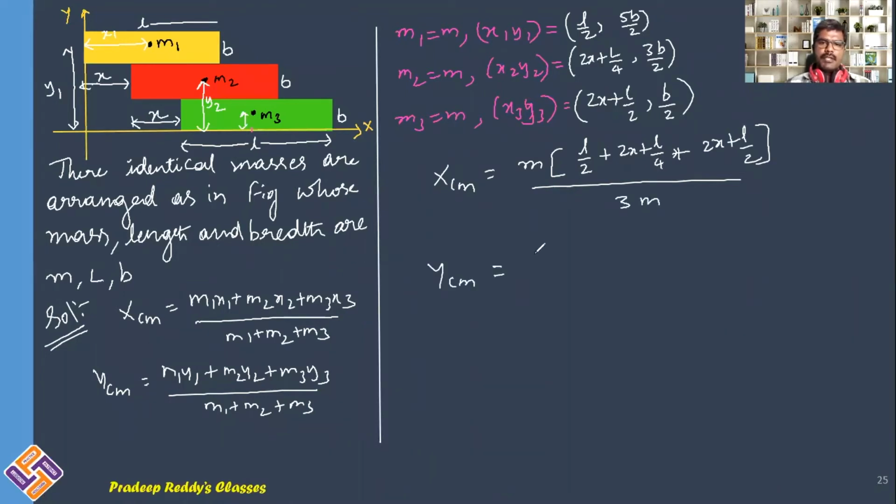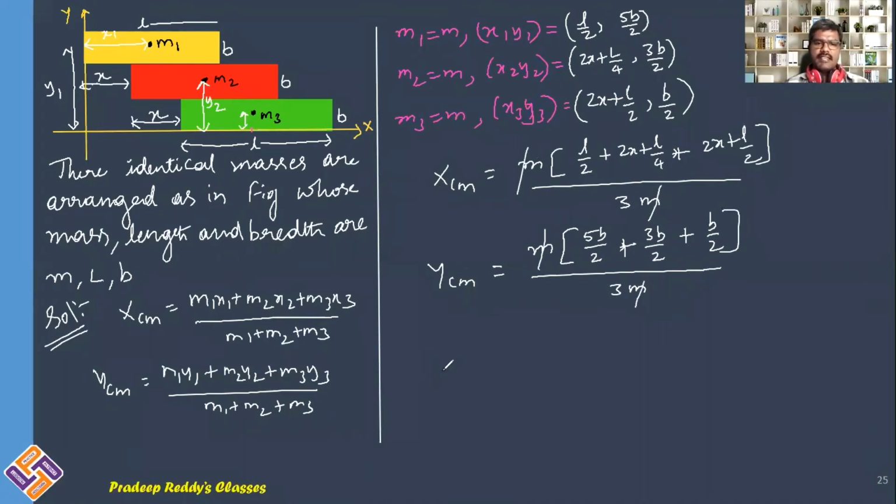Similarly, YCM is equal to M, I can take it out common. Y1 is 5B by 2 plus 3B by 2 plus B by 2 divided by 3M. This M and this M get cancelled. You can find out XCM, YCM, which gives you position of center of mass of this total system.